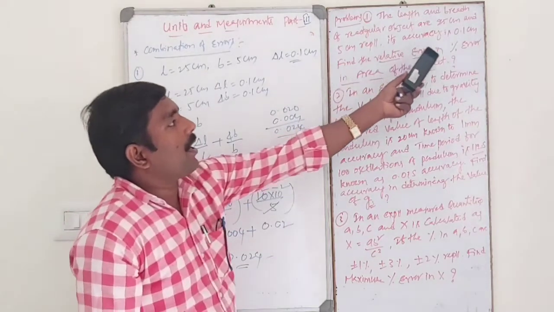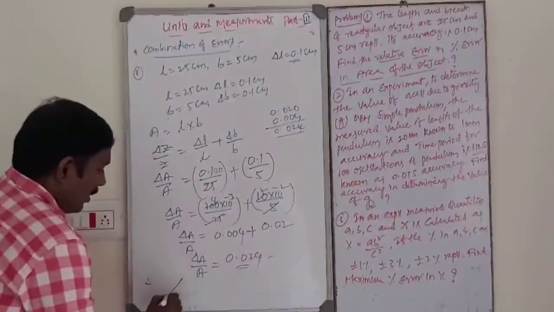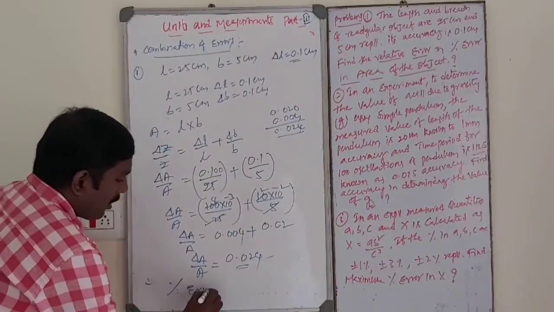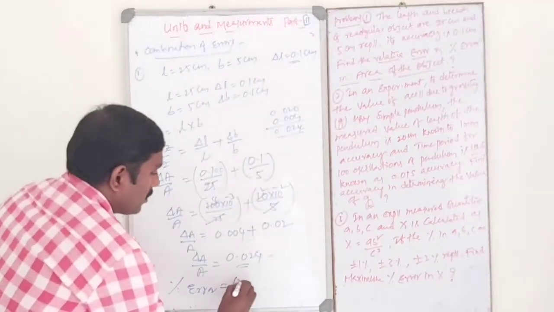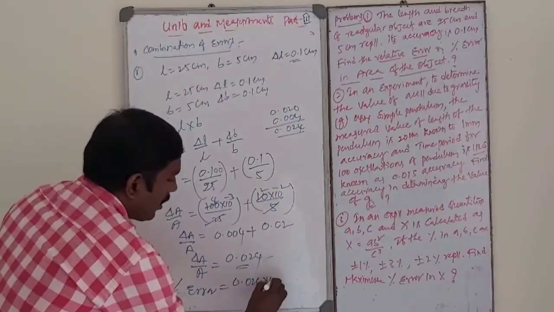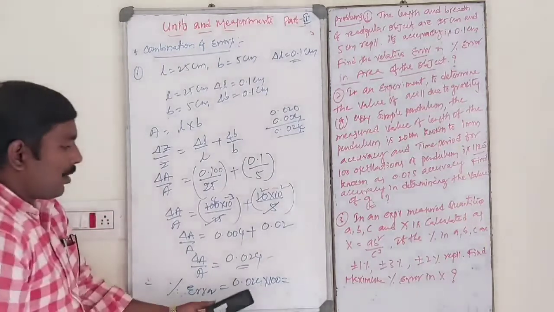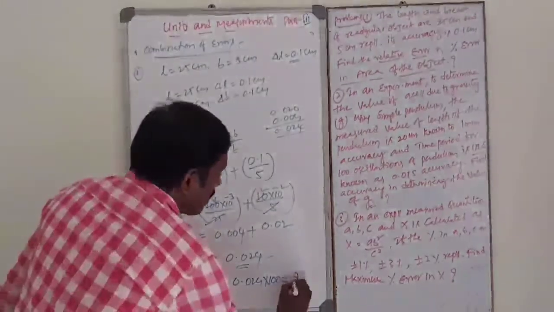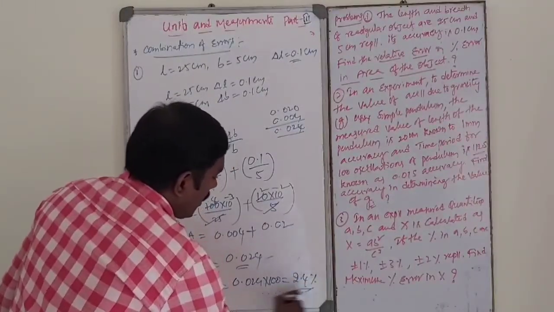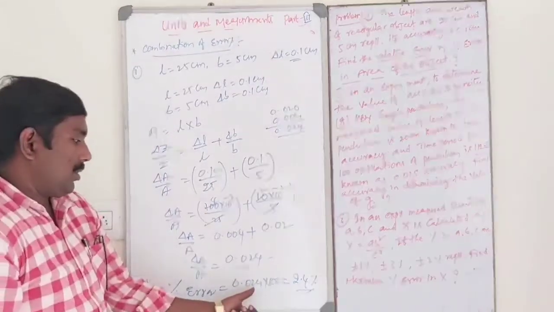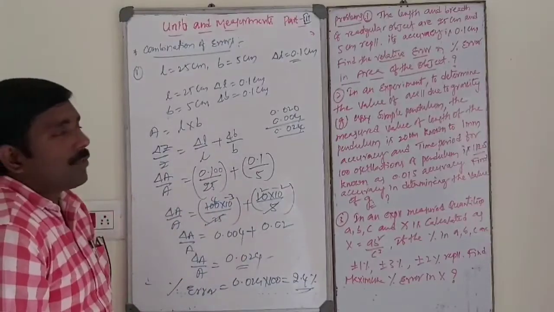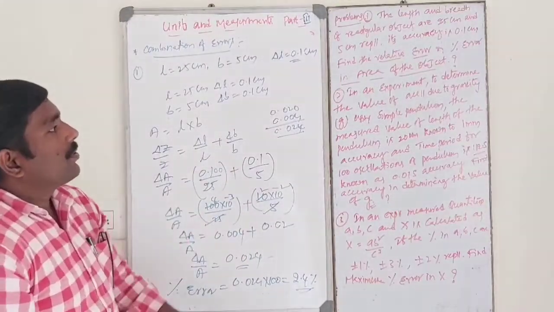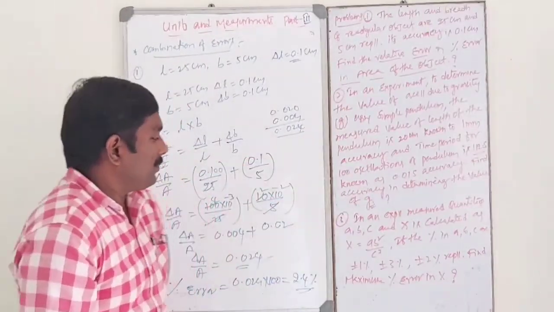Now the percentage error is nothing but relative error into 100. 0.024 into 100 is 2.4 percent. Very important. Next, another problem.